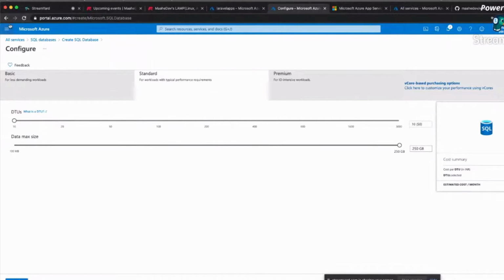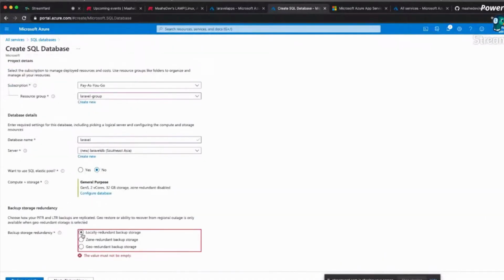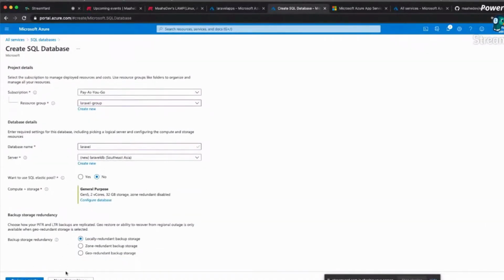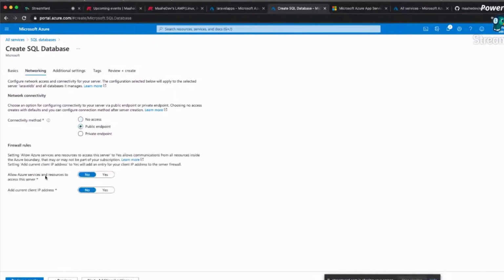But as I said, we will not be creating this, but let's see how much cost we are getting in the last screen. This will be very costly, but I'll show you. So we will not be creating it. In the next network step, we need to create a public endpoint, and we should set this to yes.